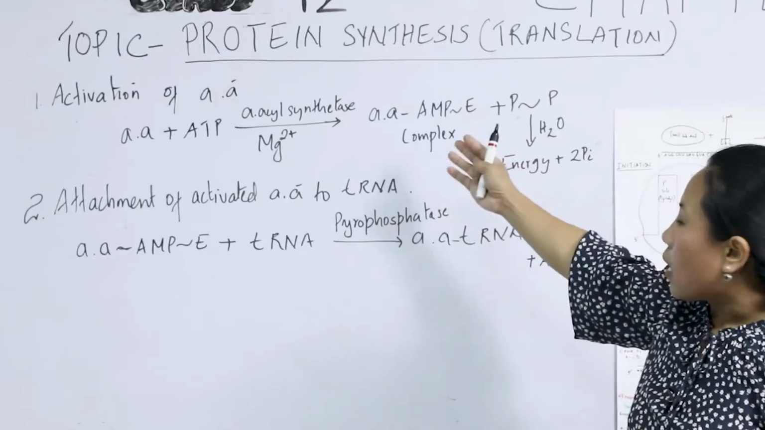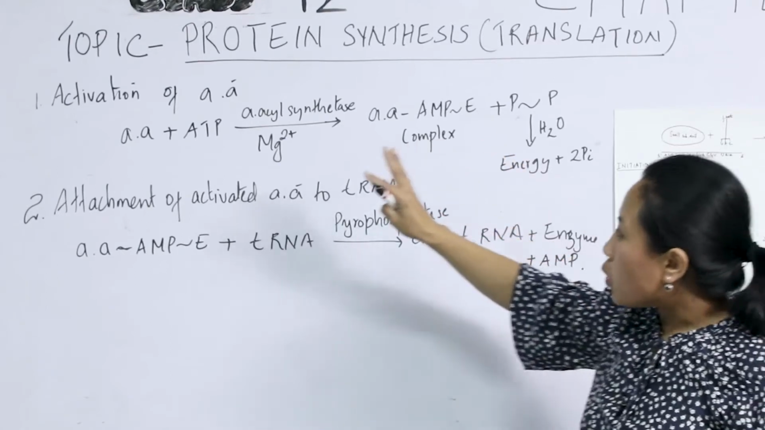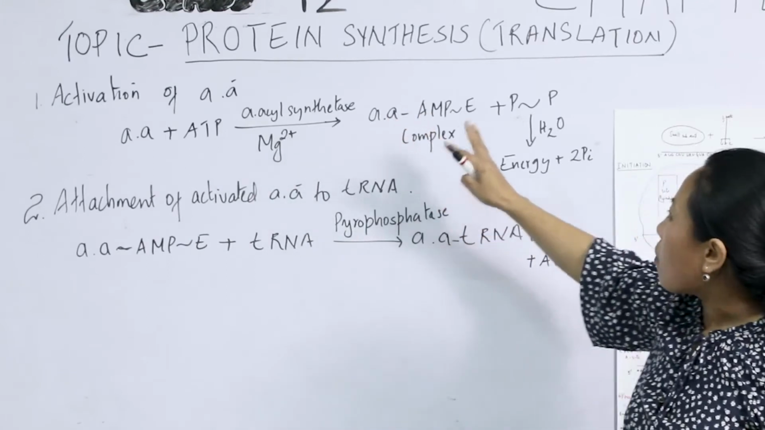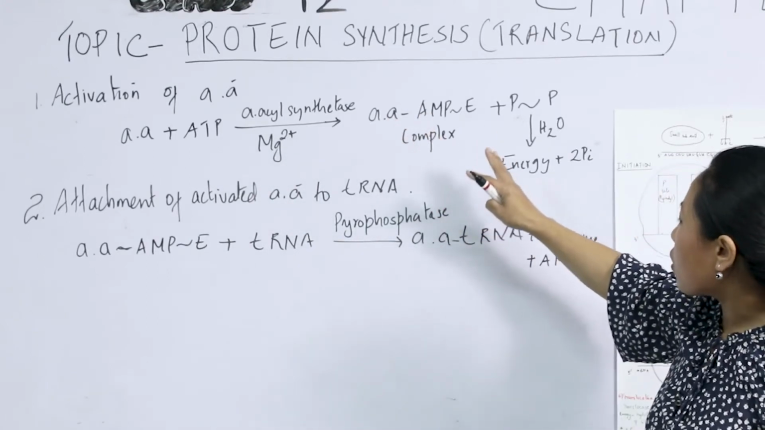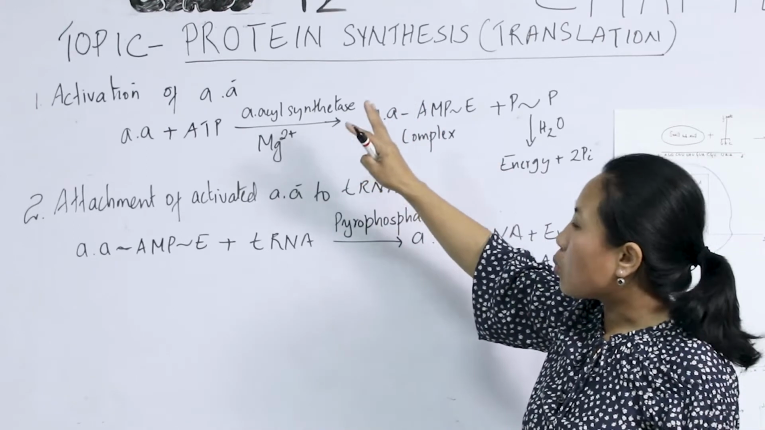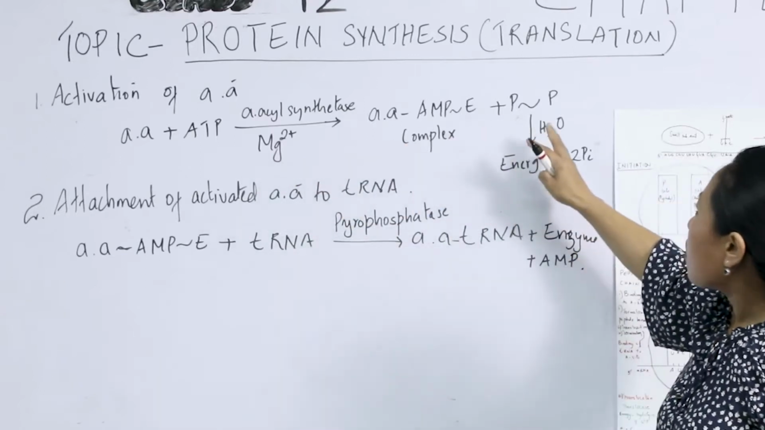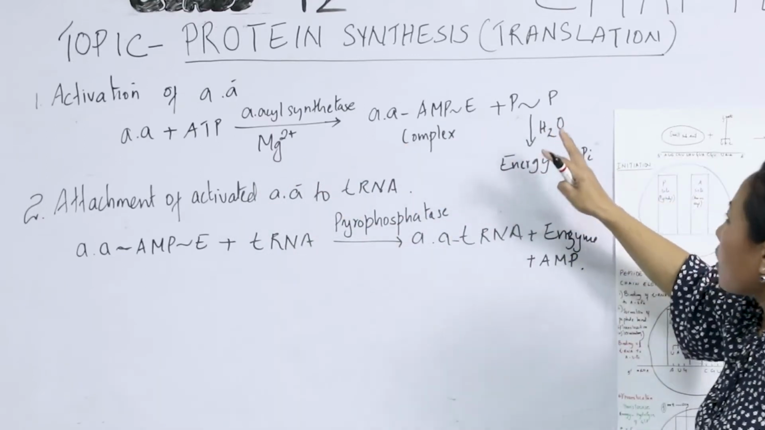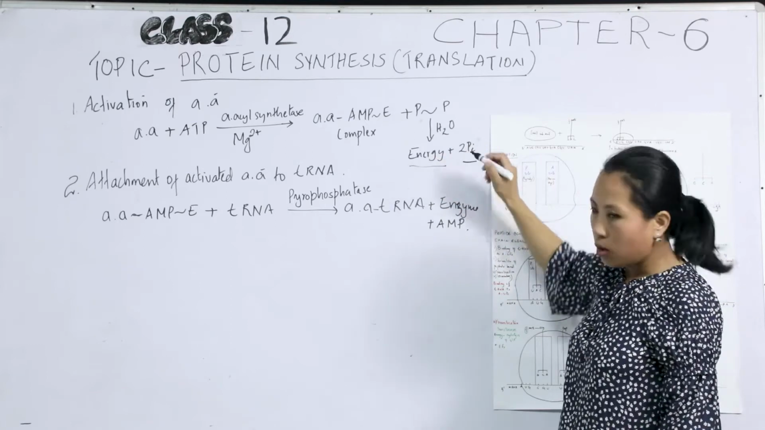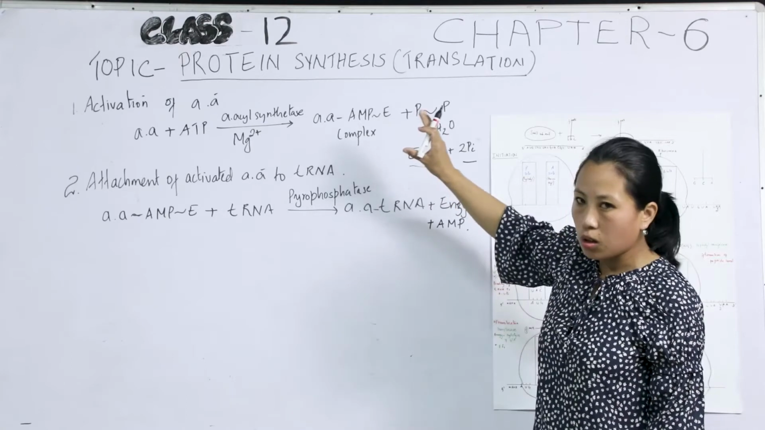It forms the amino acyl adenosine monophosphate enzyme complex. The union of amino acid with ATP forms the amino acyl adenosine monophosphate enzyme complex, catalyzed by the enzyme amino acyl synthetase in the presence of magnesium ions, releasing pyrophosphate, and this pyrophosphate further undergoes hydrolysis, releasing energy and inorganic phosphate. So that is the first step during translation, activation of amino acid.